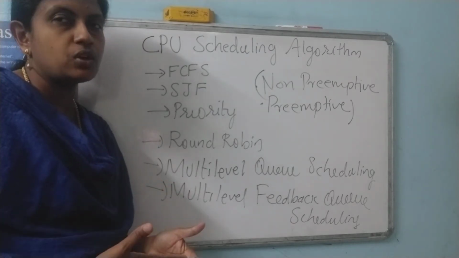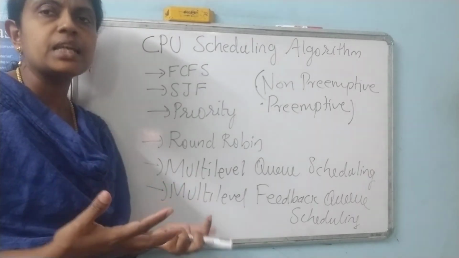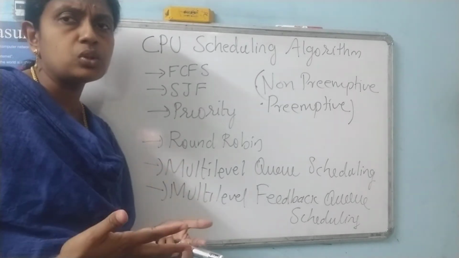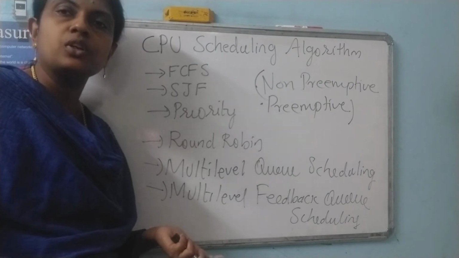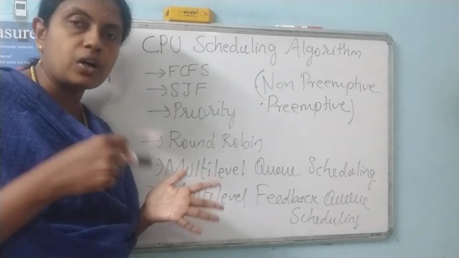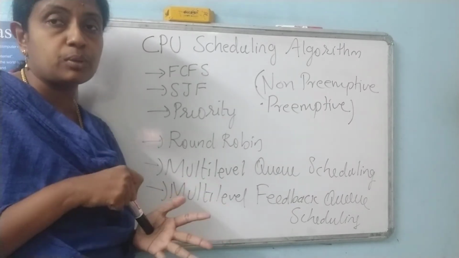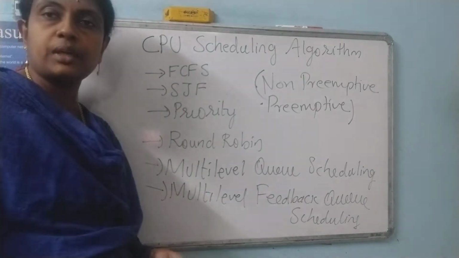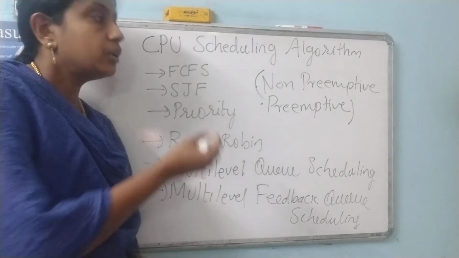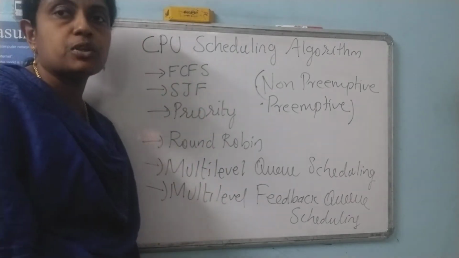Which algorithm your system uses depends upon your operating system architecture and how they designed it. According to the nature of the job or process, any one of the algorithms can be used and implemented. First, you can take down these 6 types of algorithm.